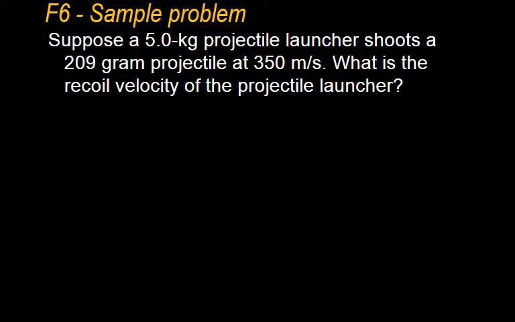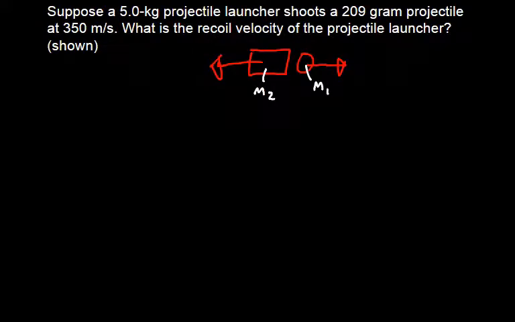Okay, so I'm going to have you try this one. We have a projectile launcher that's shooting a projectile to the right, and we want to find out the recoil velocity of the projectile launcher. Go ahead and pause the clip, solve for the recoil velocity of the launcher using conservation of momentum, and then you can hit play when you're ready to check it.